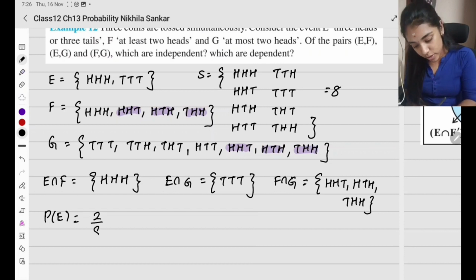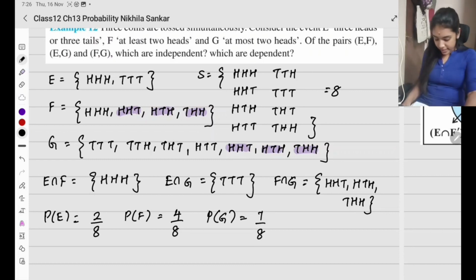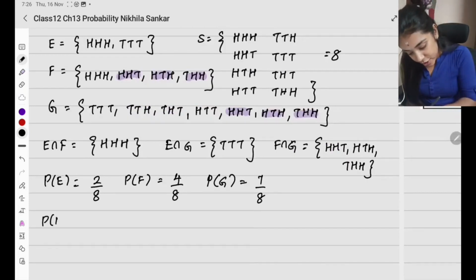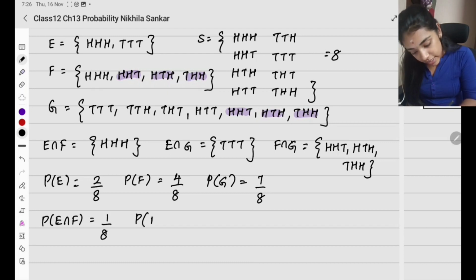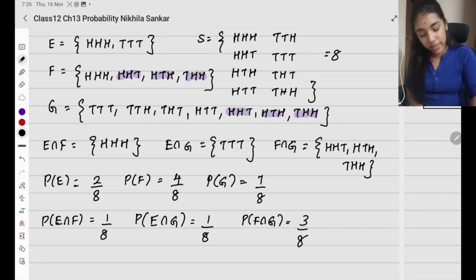Now probability of E is going to be, with total sample space 8, 2 divided by 8. Probability of F is going to be 4 divided by 8. Probability of G is going to be how many are there? 1, 2, 3, 4, 5, 6, 7. So 7 divided by 8. Now, probability of the intersections. Probability of E intersection F is going to be 1 by 8. Probability of E intersection G is again going to be 1 by 8. Probability of F intersection G is going to be 3 divided by 8.